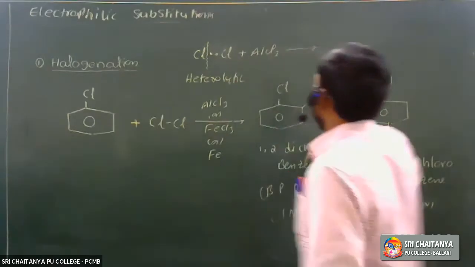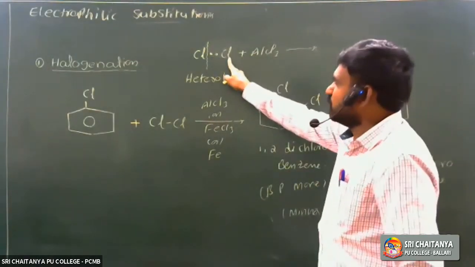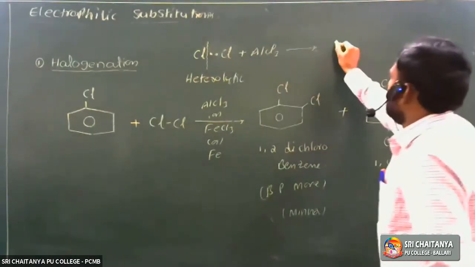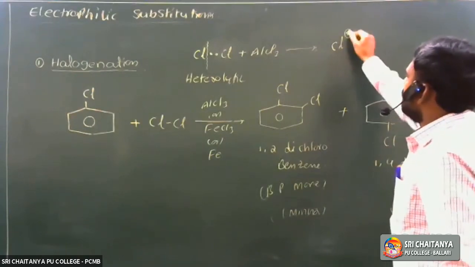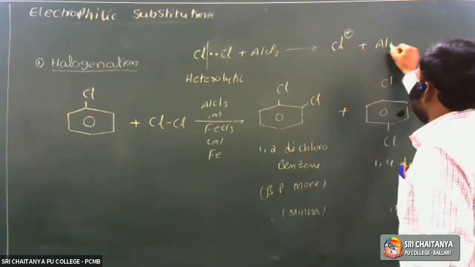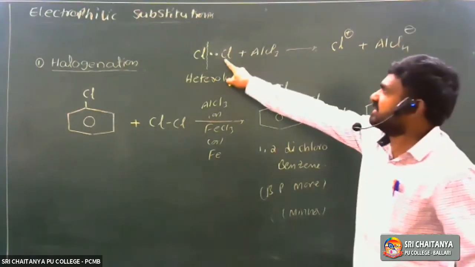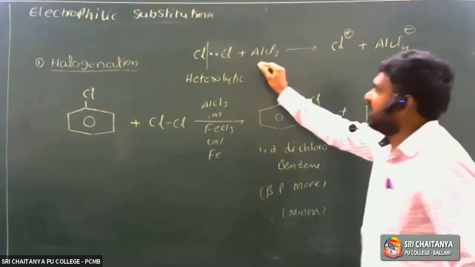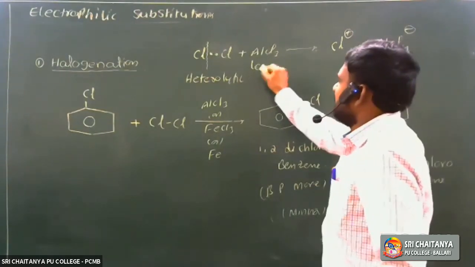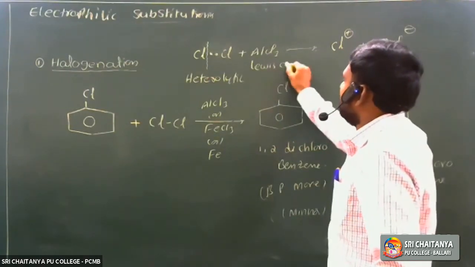So this chlorine gets a negative charge and this chlorine gets a positive charge. So the chlorinium ion is formed, and AlCl4 minus. This Cl minus ion is accepted by AlCl3 because AlCl3 acts as a Lewis acid.